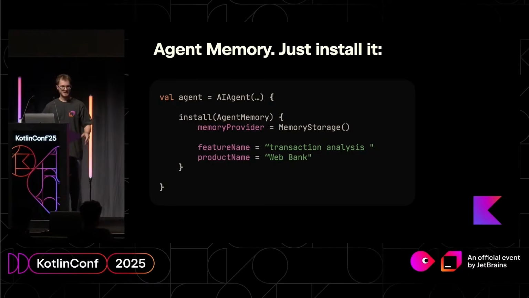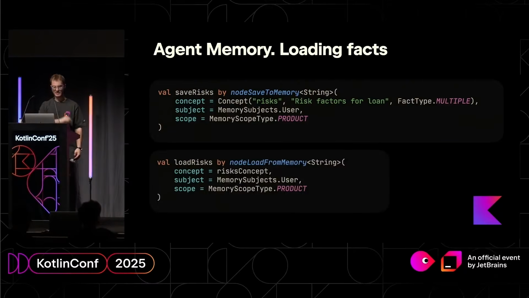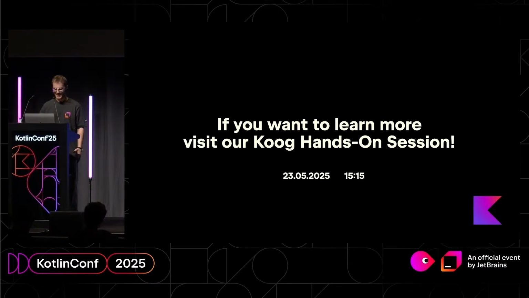So to use the memory, just install it to any agent and provide where to store the facts. And then you can design it as an engineer by yourself. You can say, here, I want to save these facts in the memory, and later I can load them and use them. That's it. Actually, we have many more features. If you want to learn more, visit our Koog hands-on session tomorrow.